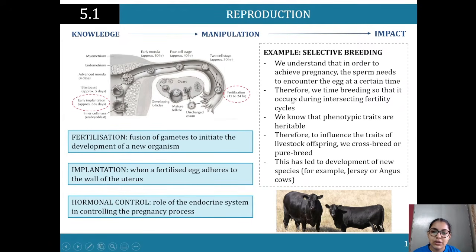But within the syllabus, you need to know about reproduction in mammals and fertilization in mammals, and then you specifically look at selective breeding later on too.